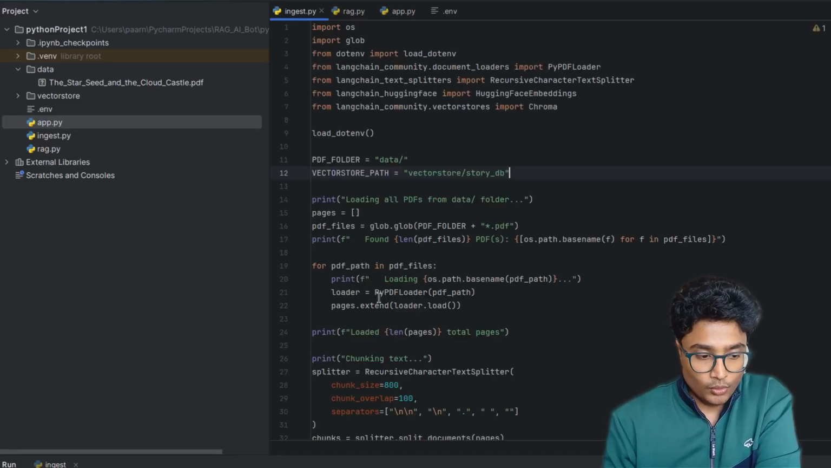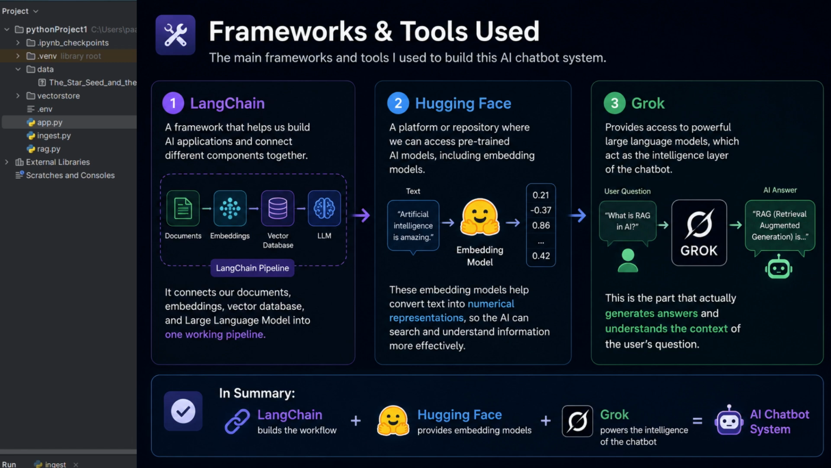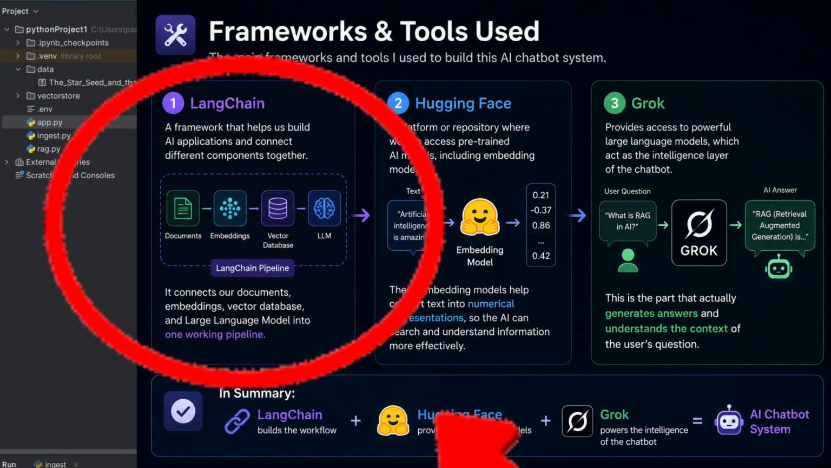Before diving into the code, let me quickly explain the main frameworks and tools I used to build the system. First, I used LangChain. Think of LangChain as a framework that helps us build AI applications and connect different components together. For example, it helps us connect our documents, embeddings, vector database, and large language model into one working pipeline.